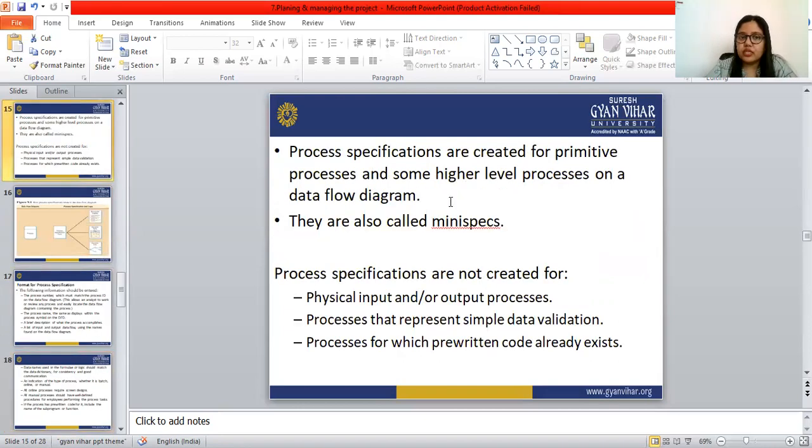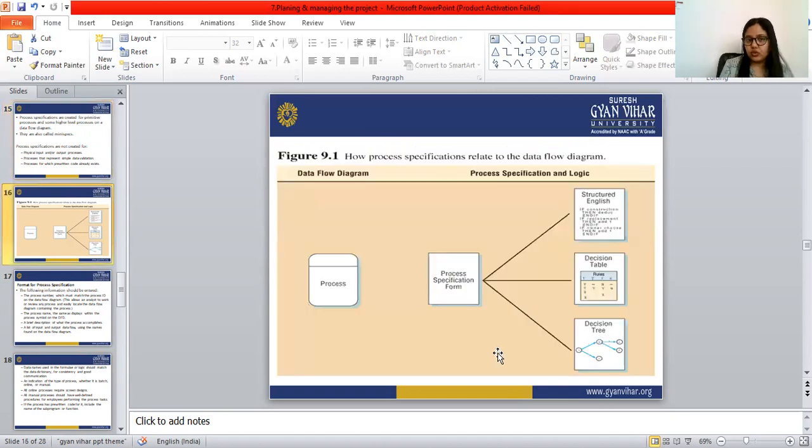Process specifications are created for primitive processes and higher level processes on a data flow diagram, and these are called mini specs. Process specifications are not created for physical input or output processes, processes that represent simple data validation, or processes for which pre-written code already exists. For these three kinds of processes, the process specification is not required. So this is the relationship between the DFD and the process specification and the logic.